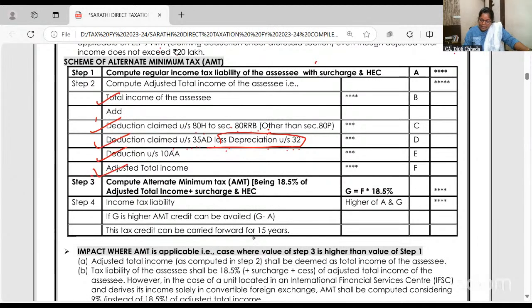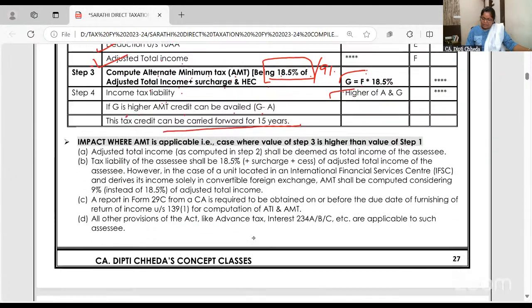Okay. Now AMT rate is 18.5% of adjusted total income. And if it is located in SEZ, then it is 9%. Okay. So calculate the 18.5% of adjusted total income plus surcharge, health and education cess and all. And calculate your regular income tax liability. Okay. Right. Now, if AMT is higher than your regular liability, then pay the AMT and you can take the tax credit for 15 years.